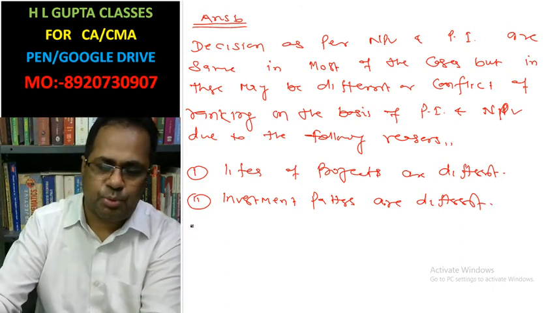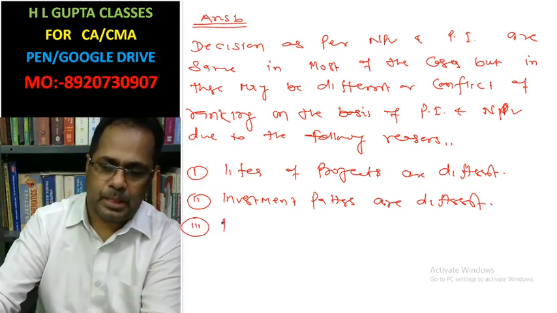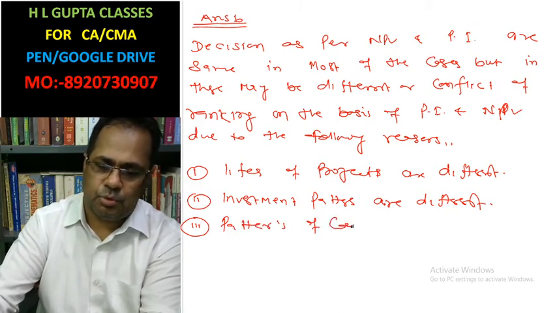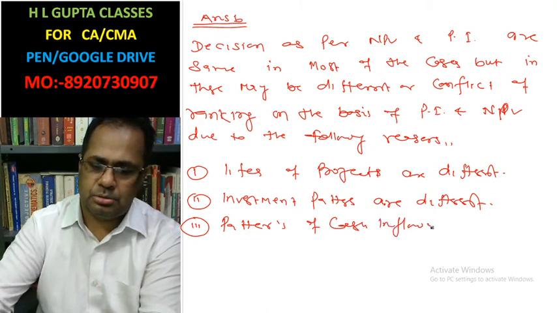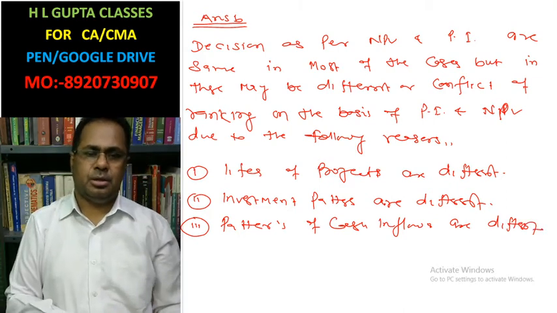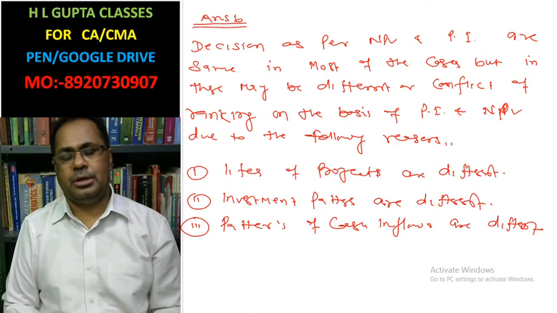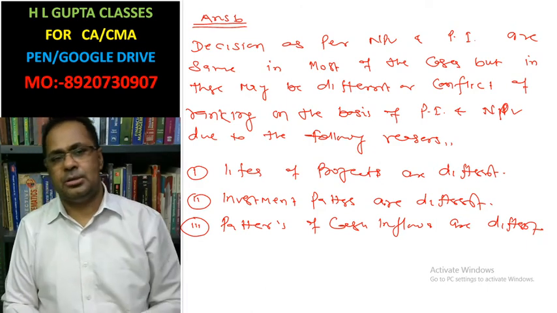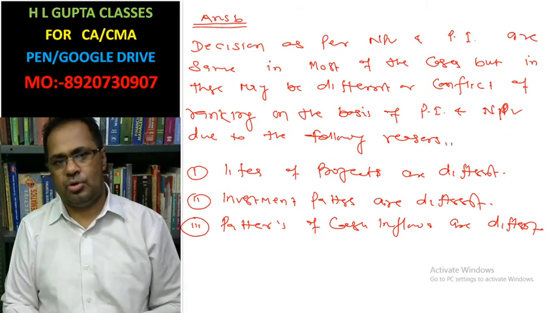Pattern of cash inflows are different. In one project, the initial years give huge net cash inflow and the end years give very low cash inflow.